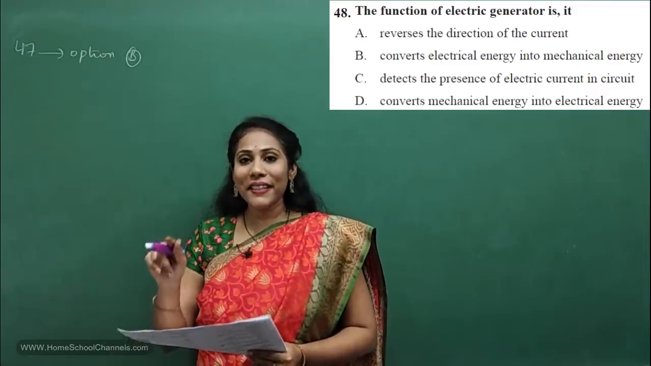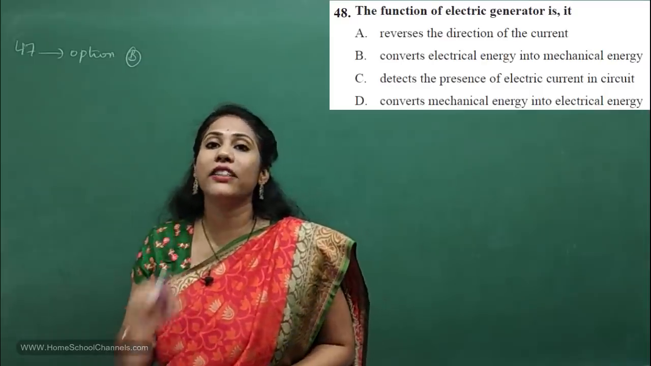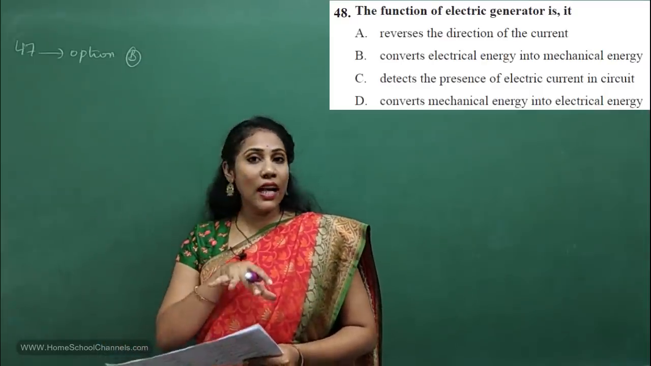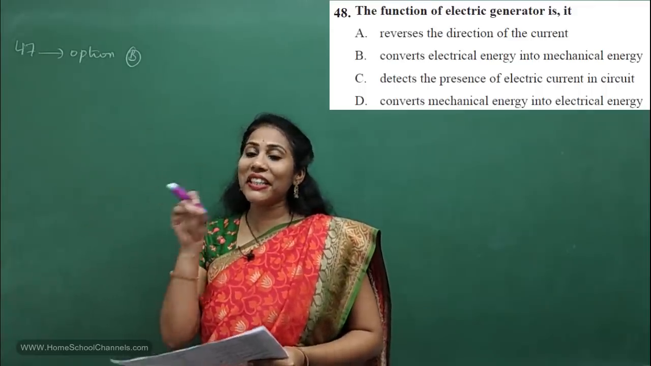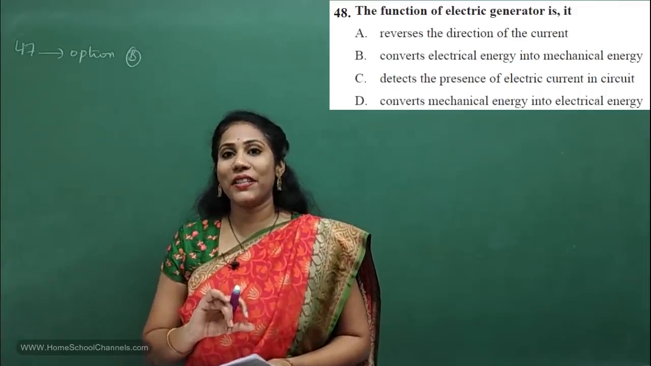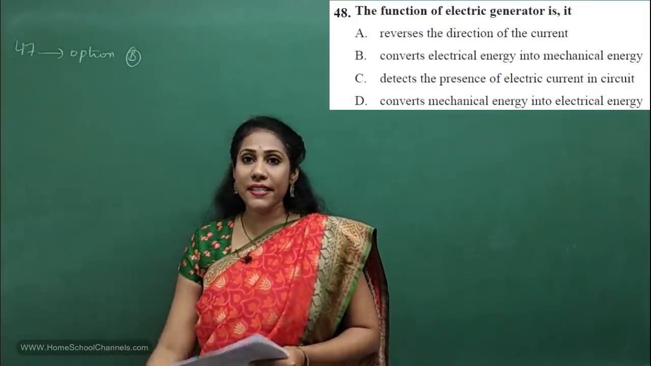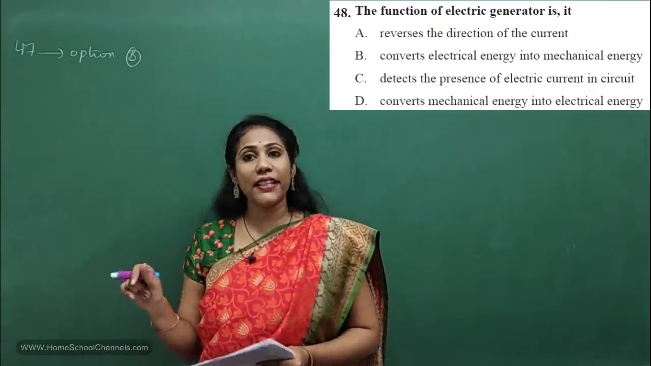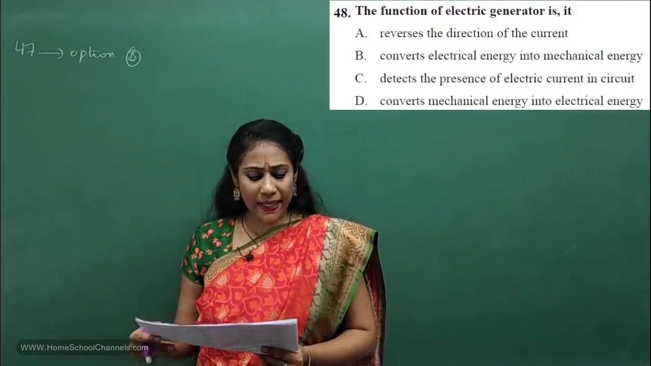Isn't it? An electric generator converts mechanical energy into electrical energy, whereas a motor, DC motor or AC motor, converts electric energy into mechanical energy. So this is the most important difference one must understand between an electric generator and an electric motor. Clear? So what is the option you will select?